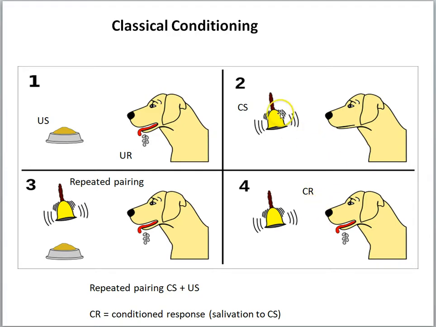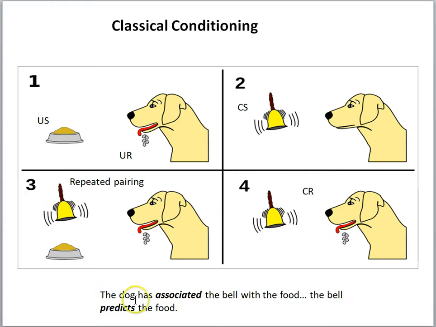So previously, the bell was a neutral stimulus. The dog did not salivate. The bell was not associated with food. But when we repeatedly pair the bell with the food, the dog begins to salivate to the bell alone. The dog has associated the bell with the food. At this point, the bell predicts the food. So this is a simple example of associative learning, and we can use LTP to help us understand what's happening biologically to permit this kind of learning.